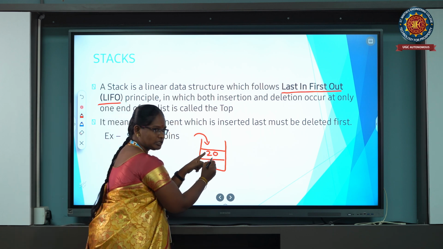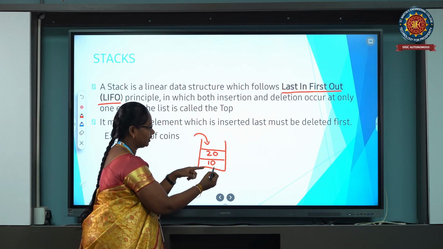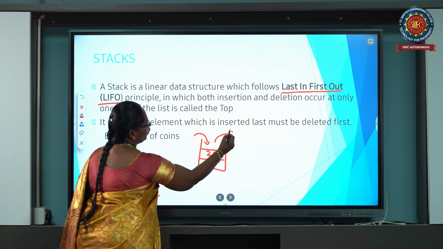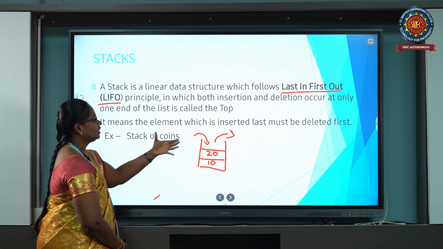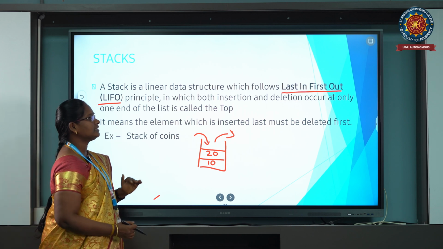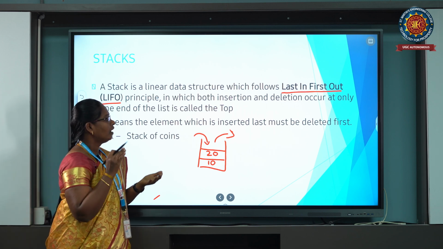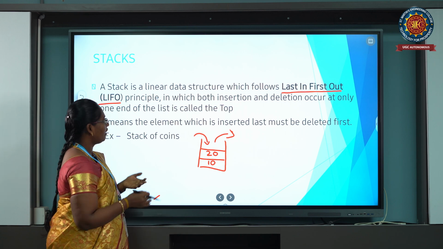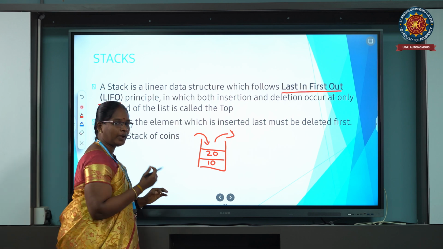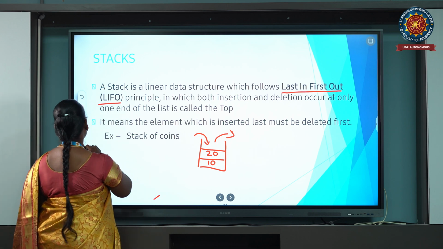This is not possible, because this is a one-way principle. Insertion and deletion operations occur on only one side, the top of the stack. So the element inserted last must be deleted first, for example a stack of coins or a pile of coins.